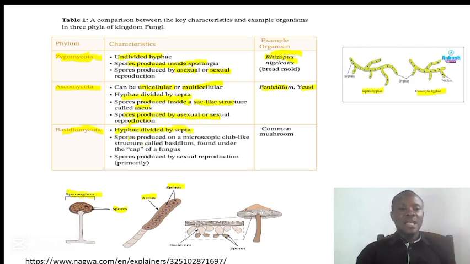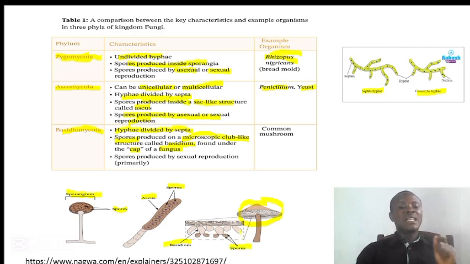And in here, they produce spores on a microscopic club-like structure. In fact, that is the reason we call them the club fungi. That microscopic club-like structure is what we call basidium. They are found under the cap of a fungus. Example, this mushroom here. Below it here is where we have this basidium. It is on this basidium here that the spores are produced.